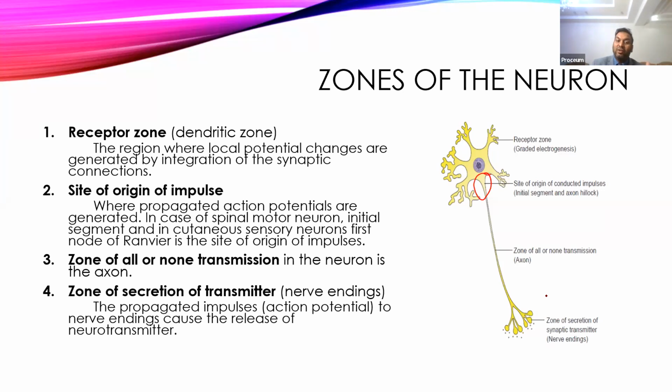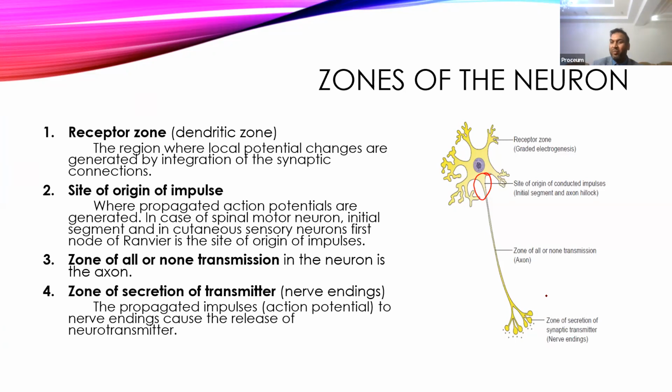So that is the axon, the zone of all or none transmission. Either it will carry the impulse, only the action potential, or not at all. So if an impulse has to be carried, there has to be an action potential. The axon will never carry graded potential impulses. It will carry only action potential impulses. So it is a zone of all or none transmission.